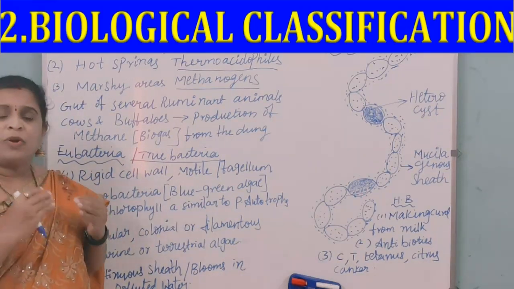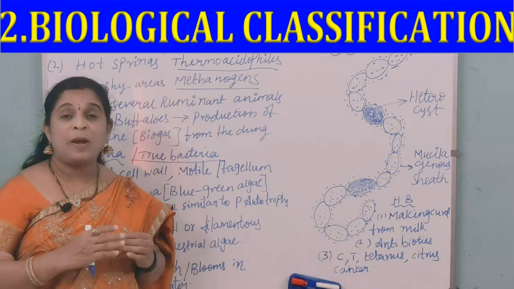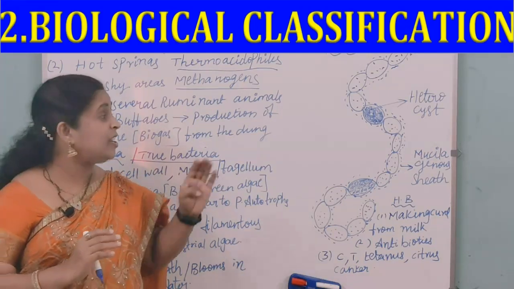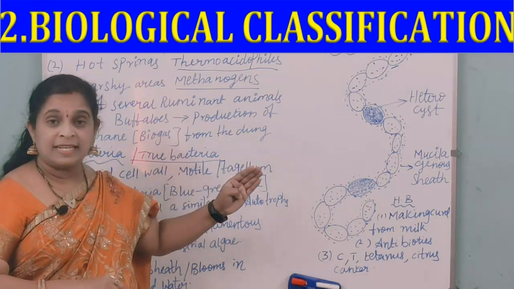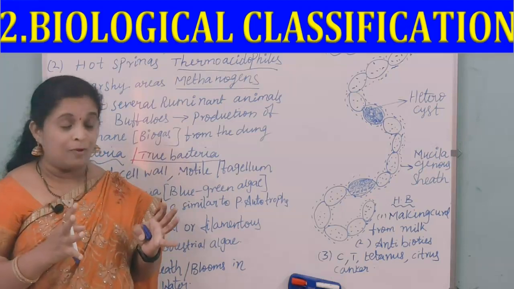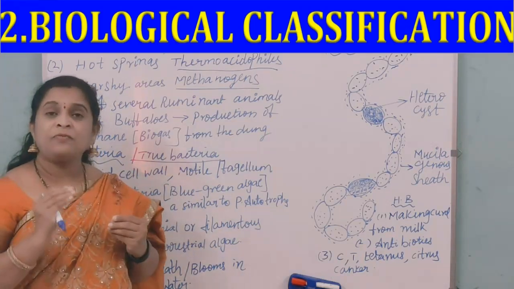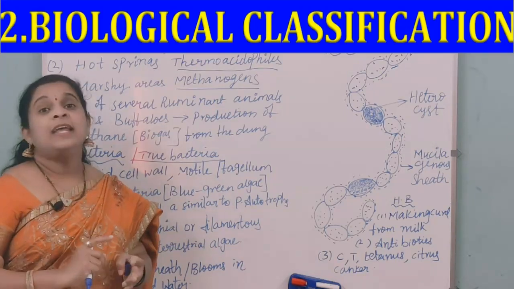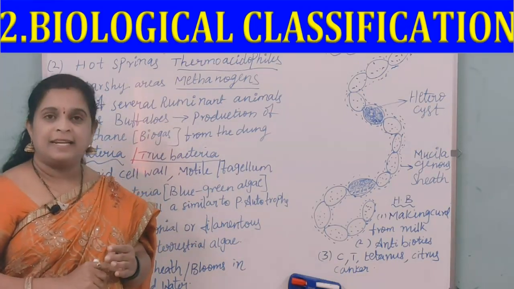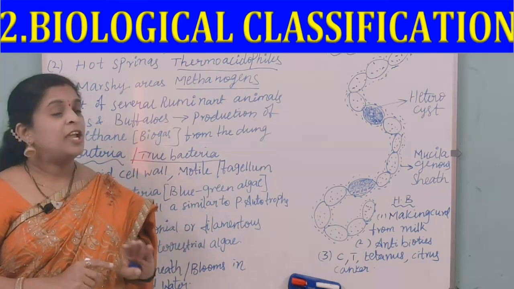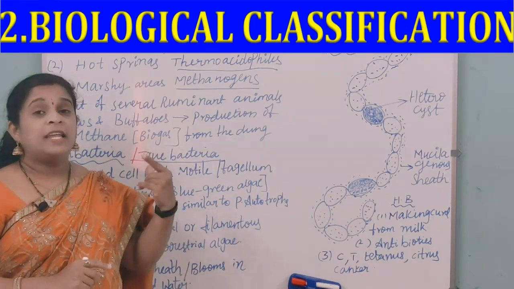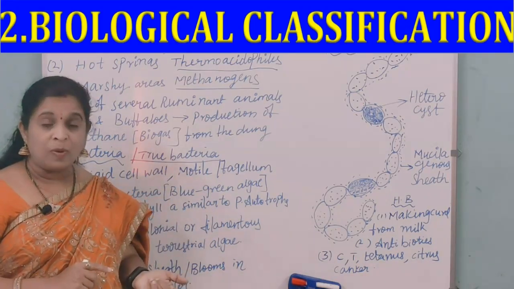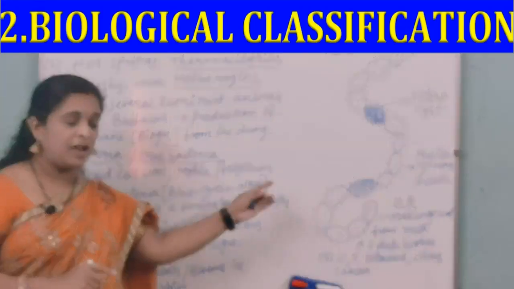And here, what are the characteristics of this eubacteria? It consists of a rigid cell wall. And also, in some organisms it is a motile one. If it is motile, then it consists of flagellum. Not all organisms, but if it is a motile one, it consists of flagellum.